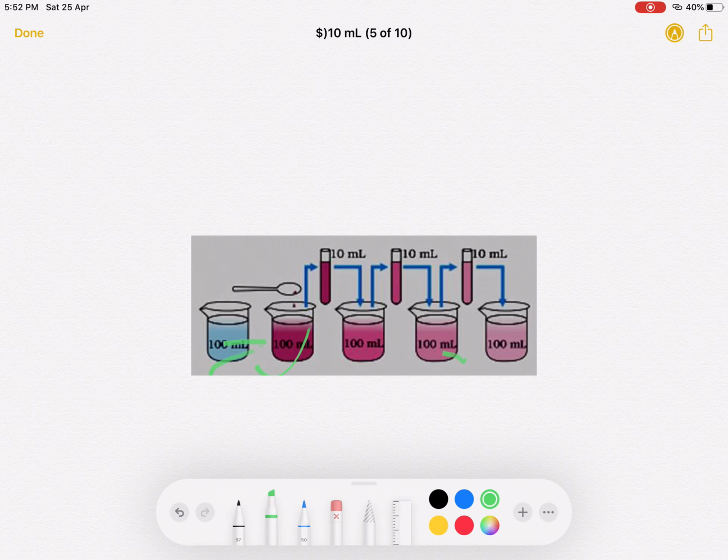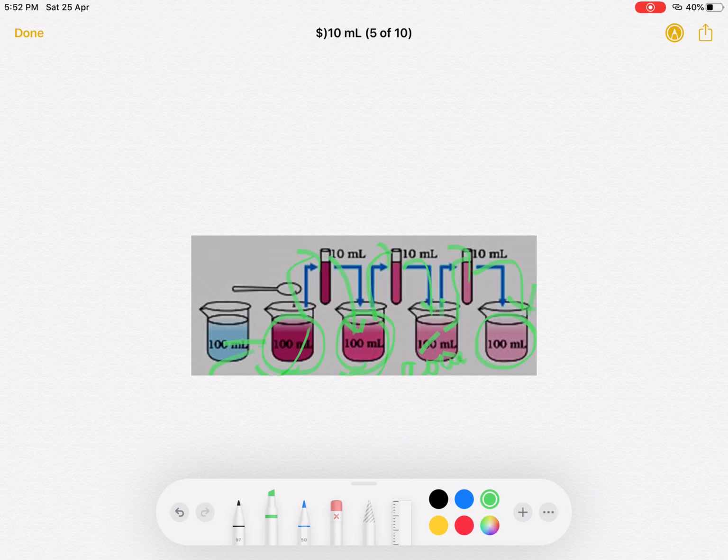After that, from this 100 ml of water, if you take 10 ml of liquid and dissolve it in 90 ml of water, you will again get a pink color. From this dilute solution, if you take 10 ml again and dissolve it in 90 ml of water, again you get pink color. And if you repeat this once more, you still get pink color. This experiment shows that just a few crystals of potassium permanganate can color a large volume of water.